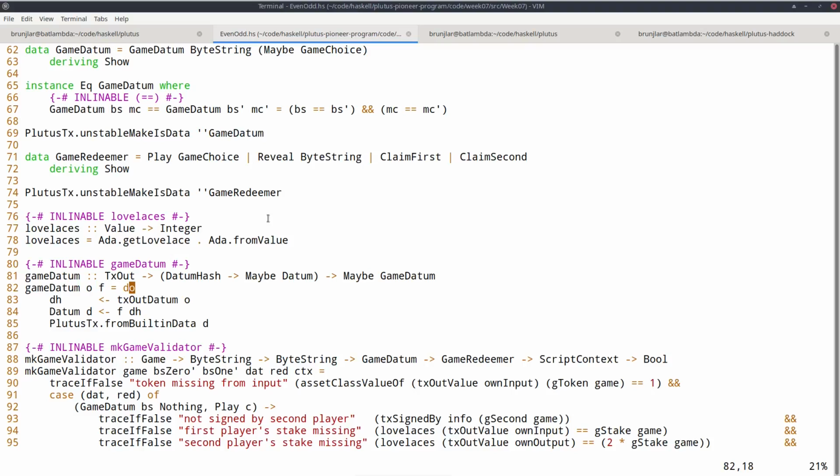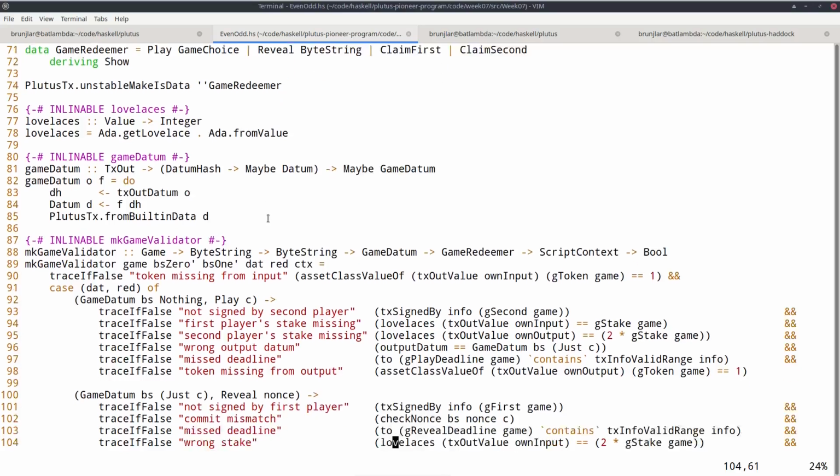And it's the same as with the Oracle last time. So it's these three steps. First I try to get the datum hash from the output, which may fail. Secondly, I use the second argument function to turn this hash into a datum value. And lastly, I try to parse this datum as something of type GameDatum. So that's exactly what I did for the Oracle last time.